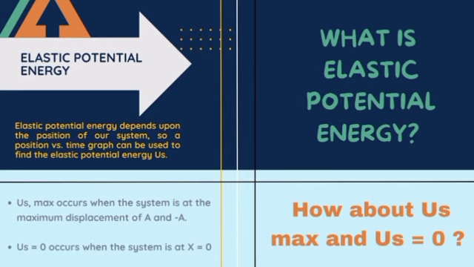Okay, so elastic potential energy depends upon the position of our system. So a position versus time graph can be used to find the elastic potential energy US. US max occurs when the system is at the maximum displacement of A and minus A. And then, how about US equal to 0? US equal to 0 occurs when the system is at X equal to 0.